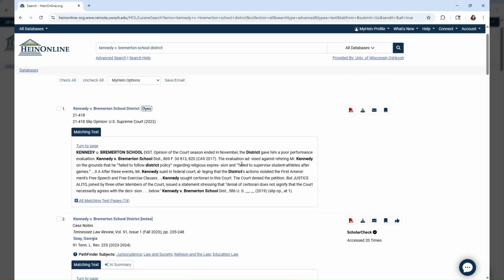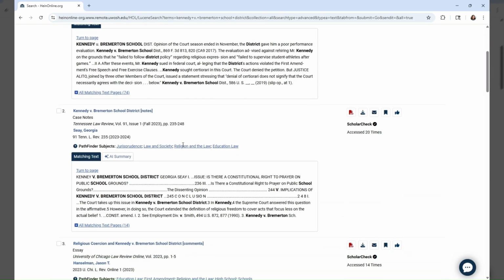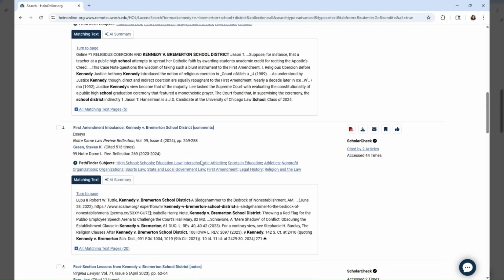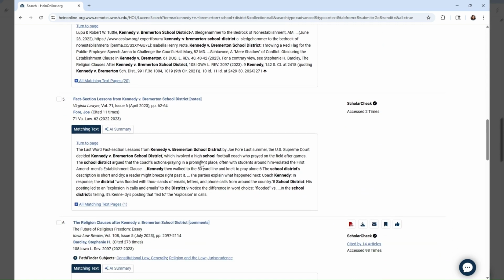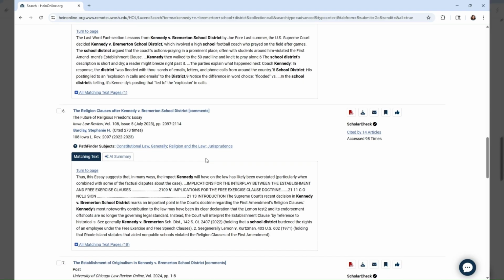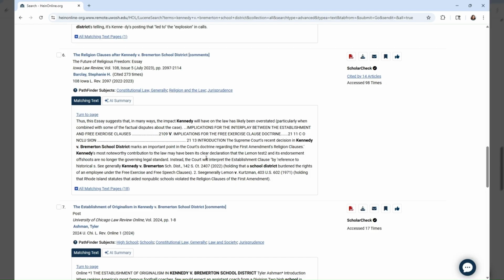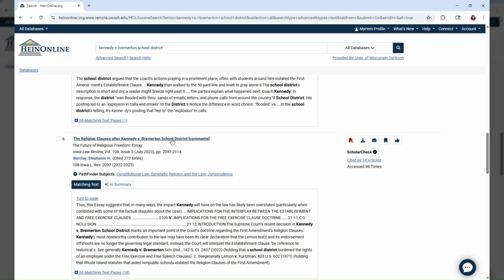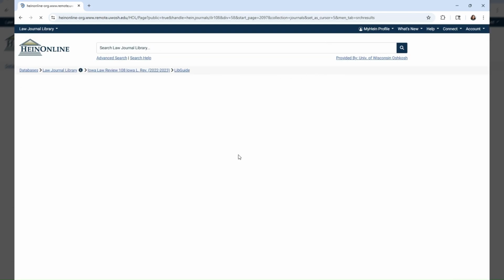Make sure you pay close attention to where the information is from. And most of these are going to be secondary sources. You'll usually see more results than you would get in Westlaw. This is because it pulls from many legal journals and law review type publications. You will see a lot more analysis of the cases in Hein. Just click on the title to see the documents.